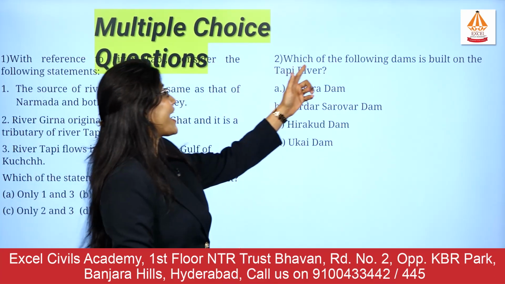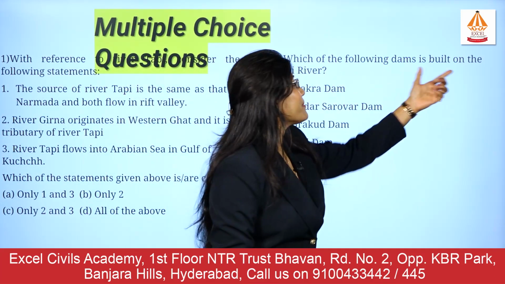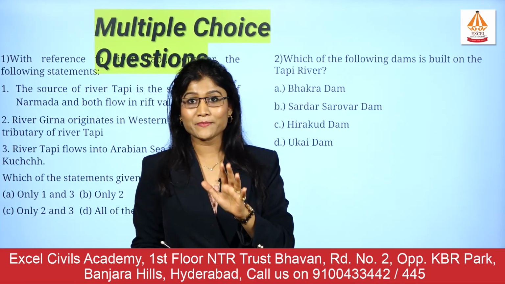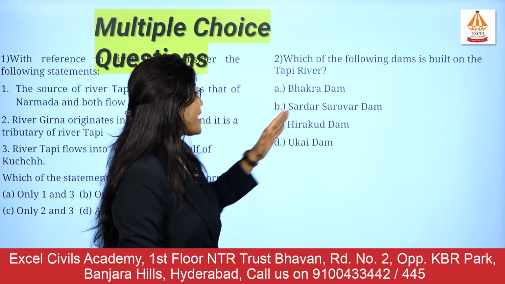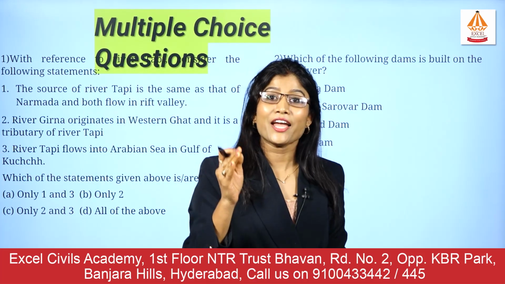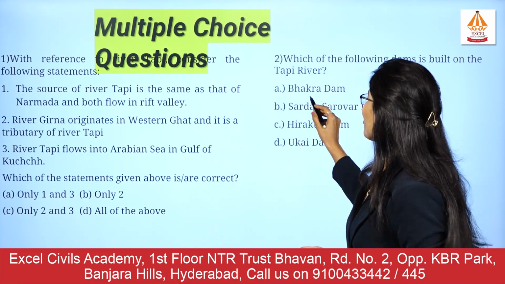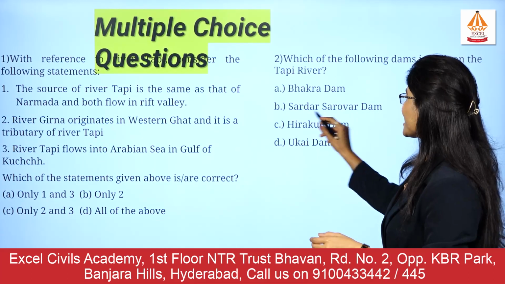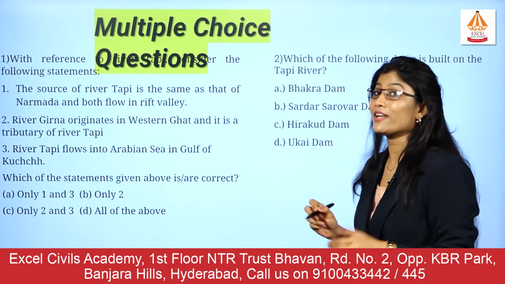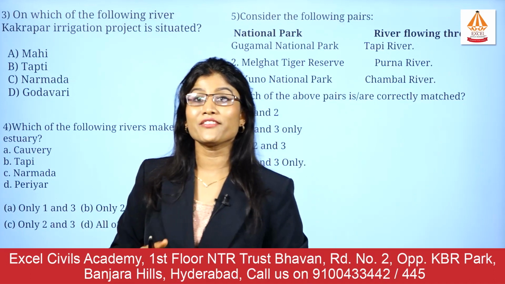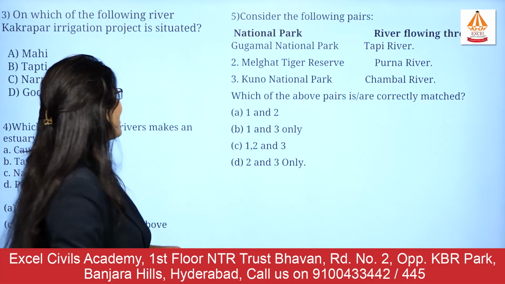The second question we have is: which of the following dams is built on the Tapi river? The first, Bhakra Dam, Sardar Sarovar Dam, Hirakud Dam and Ukai Dam. And if you know the answer, you can also tell me Bhakra Dam is located on which river, and the same for Sardar Sarovar, Hirakud Dam and Ukai Dam. Now, this will be a great session for revision of the other river systems that we have earlier learned.